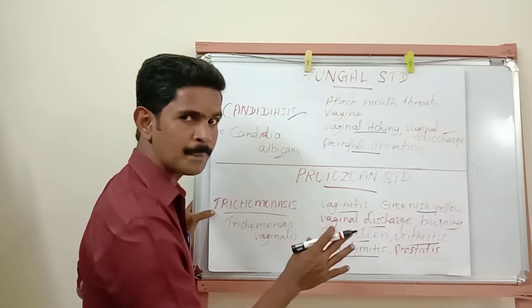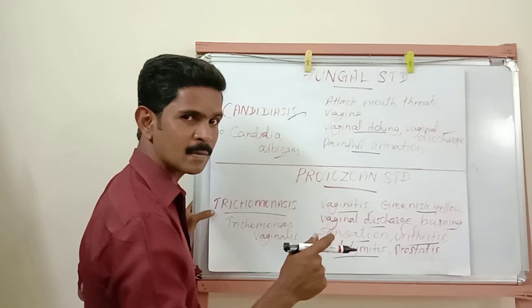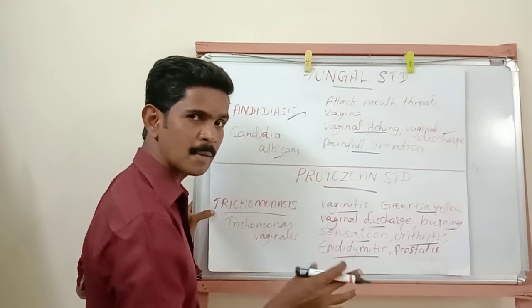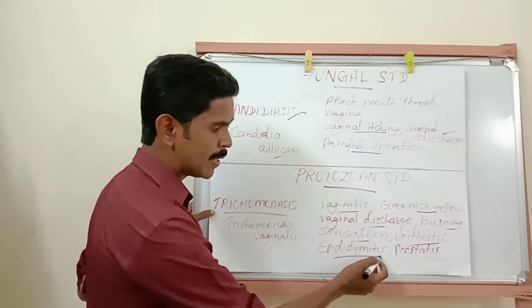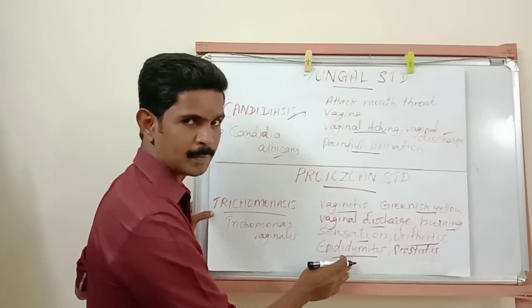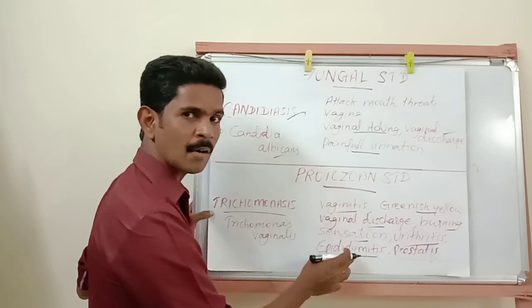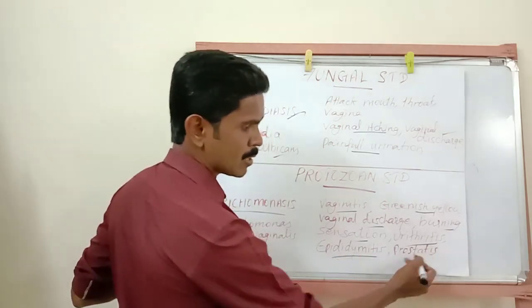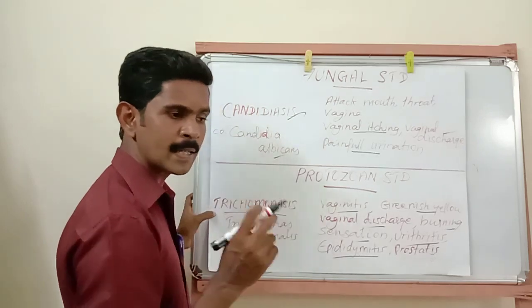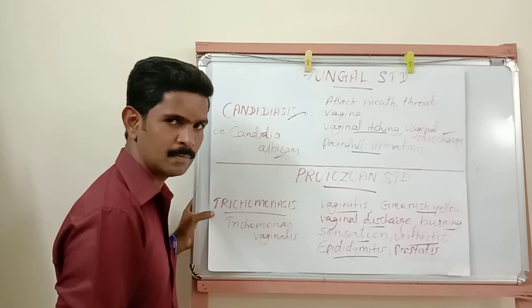Can you remember? Vasa recta, then epididymis, vas deferens. So these are some of the ducts present in the male reproductive system. This epididymis region is used to store the sperm for a temporary period, and this region is affected. Then next one is prostatitis, meaning infection or damage in the prostate gland of the male reproductive system.